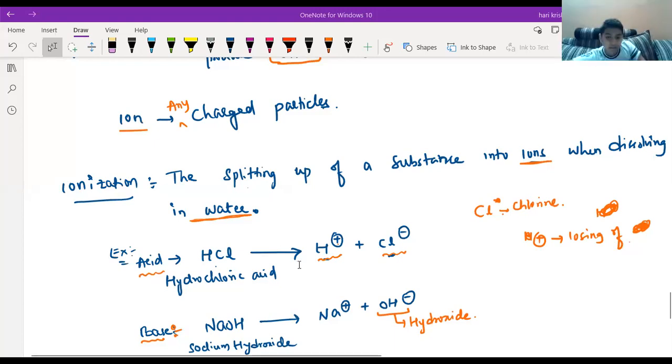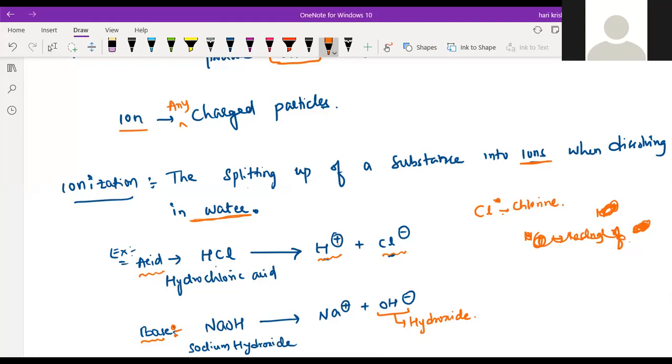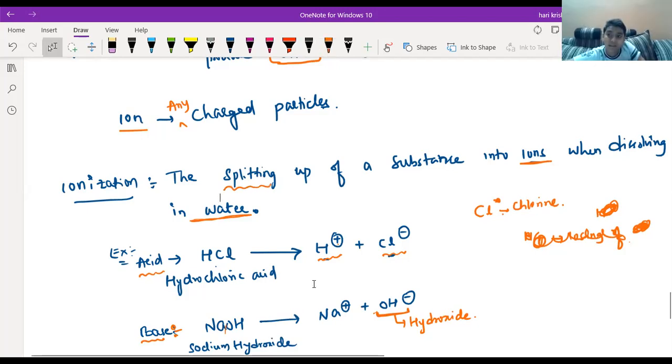Sir, I have a doubt, what is NaOH? NaOH is a base. It is a basic substance. When you dissolve NaOH in the water, it will form Na plus and OH minus. This splitting is happening, right? If you dissolve the base in the water, it will produce OH minus ions. Sir, like it will break and dissolve in water? Yeah, if you keep the base in the water, it will break into ions. That is splitting. Sir, like a tablet, if you throw it in water, it will dissolve, right? That is a different thing.